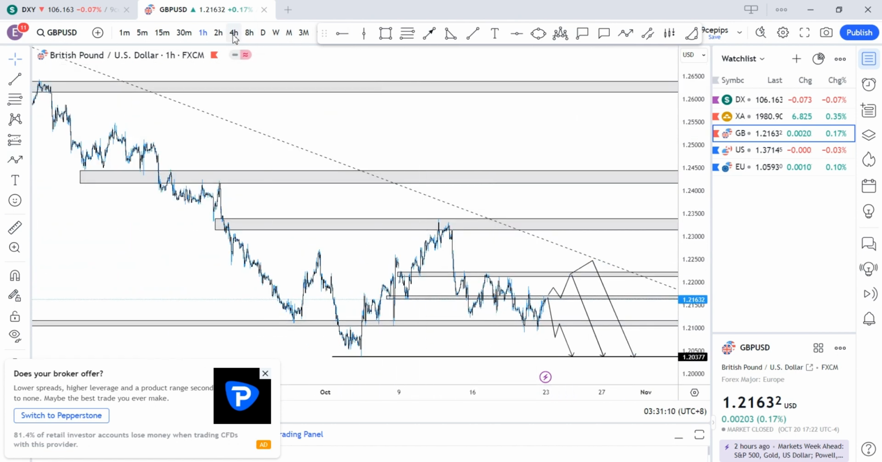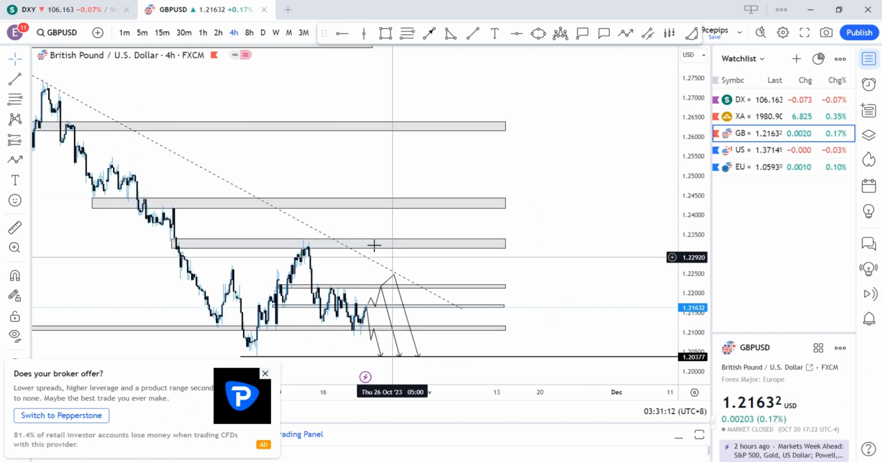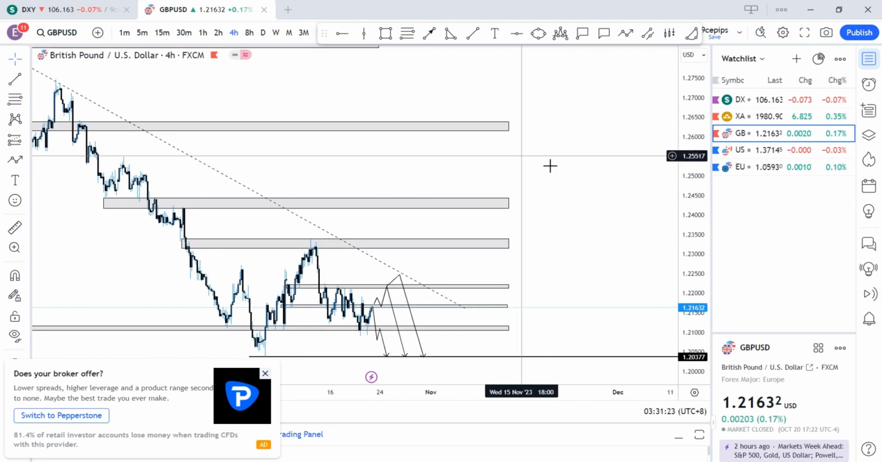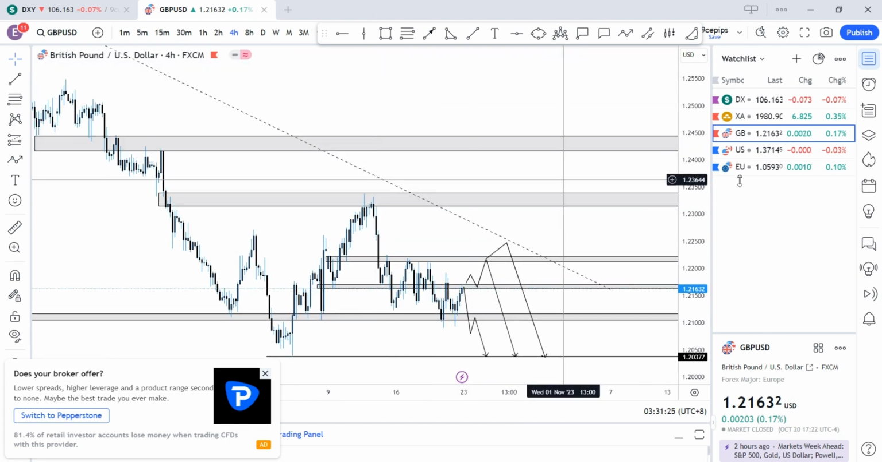I'll only be bullish on pound USD if price finally breaks this downward trend line and plays around this region, so rejecting the 122 region, then we might see price come all the way to 123 for the week. All right, let's see how price will play out on pound USD.